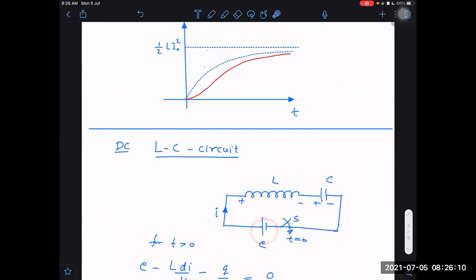A battery always has one polarity, this side positive, that side negative. But as the current becomes oscillatory in this, I can call it an LC circuit. Should I call it DC LC circuit? Now you confuse me really. But I think we normally call this a DC LC circuit only, because the source of EMF is not AC here. That is DC only. If I change the source of EMF and make that also fluctuating, then I should call it AC.